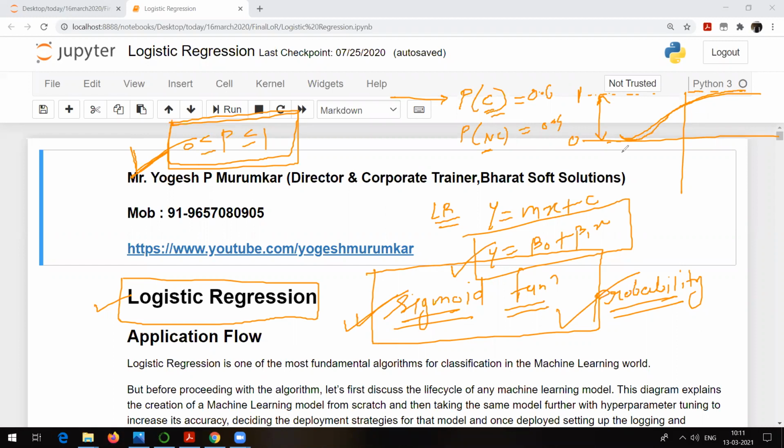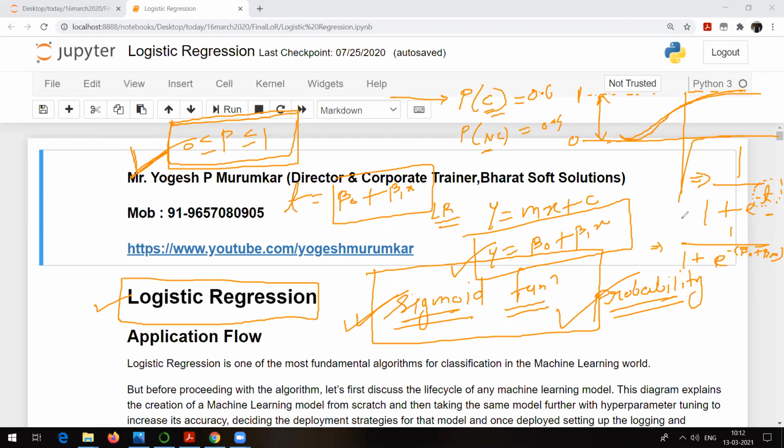That is one thing. And if you talk about the equation of a sigmoid function, it is something like this: 1 upon 1 plus e raised to power minus t, where t is what we have done for linear regression. So you can say that this t can be beta 0 plus beta 1x. So if I put this value instead of t, the equation is going to become 1 upon 1 plus e raised to power minus of beta 0 plus beta 1x. Something like this you can write.